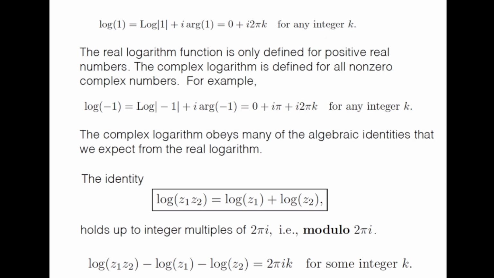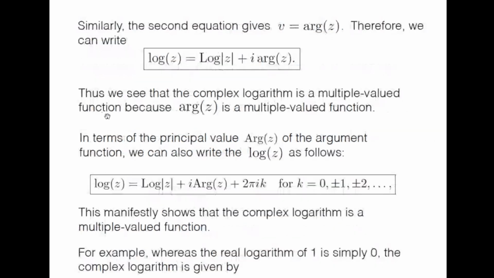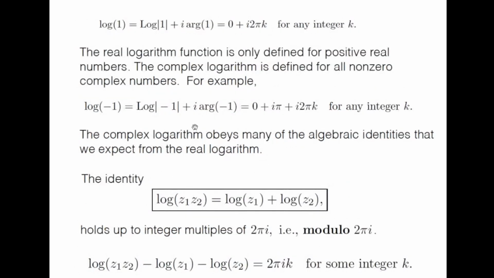For example, if you want to calculate the complex logarithm of minus 1, using this formula that we have written here, or this one, whatever you prefer, you can write this as real log of mod of minus 1 plus I argument of minus 1.